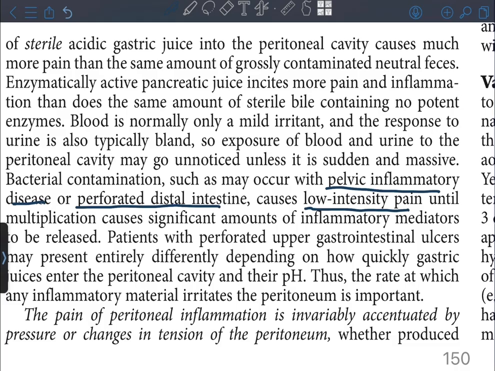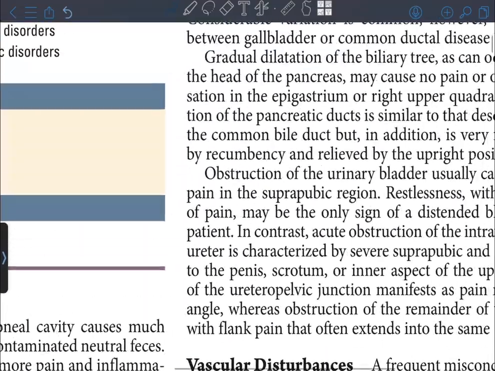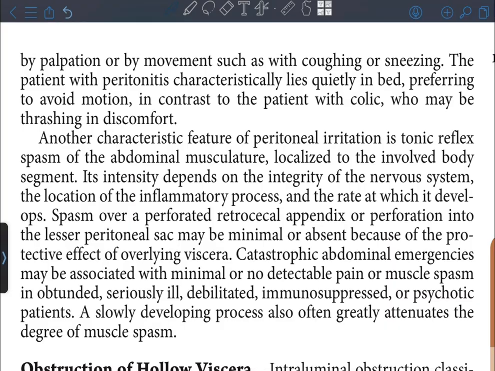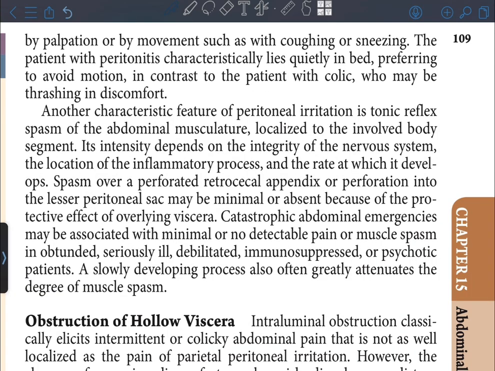The pain of peritoneal inflammation is invariably accentuated by pressure or changes in tension of the peritoneum, whether produced by palpation or by movements such as with coughing or sneezing. The patient with peritonitis characteristically lies quietly in bed, preferring to avoid motion, in contrast to the patient with colic who may be thrashing in discomfort. Another characteristic feature of peritoneal irritation is tonic reflex spasm of the abdominal musculature, localized to the involved body segment. Its intensity depends on the integrity of the nervous system, the location of the inflammatory process, and the rate at which it develops.